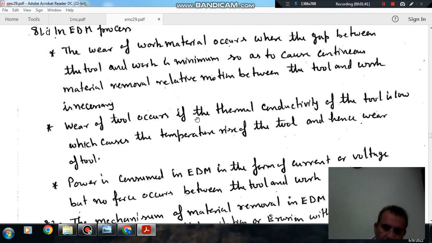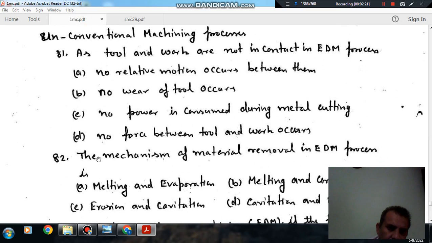And wear of the tool occurs whenever the thermal conductivity is too low, which causes the temperature rise of the tool and hence the wear of the tool. So that's why high thermal conductivity tools are used in EDM, so as to transfer heat to the workpiece, and it should not carry all the heat. But even the highest thermal conductivity metal suffers distortion or temperature rise. So wear of the tool occurs when the thermal conductivity is low. So that is also incorrect.